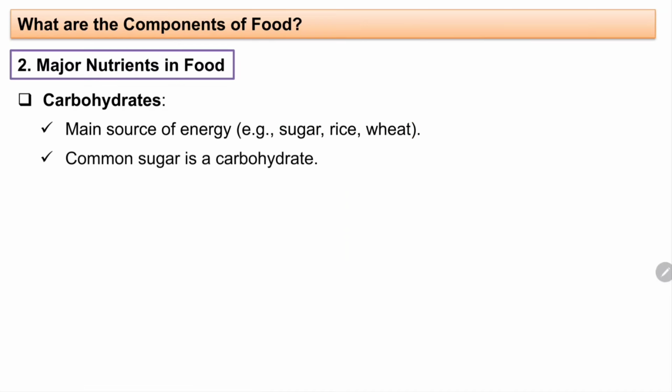So common sugar is a carbohydrate. Even the common sugar is also a carbohydrate. It also provides you with instant energy.